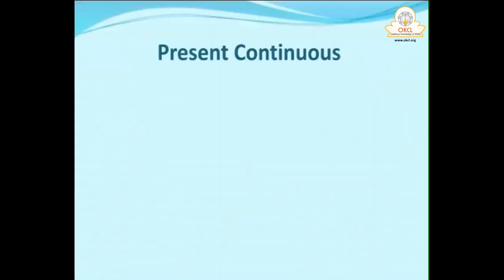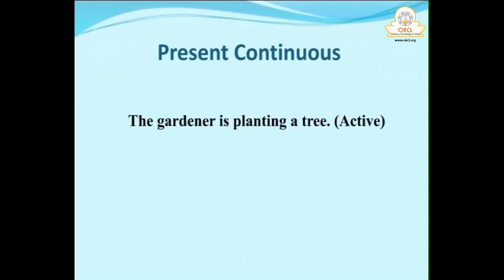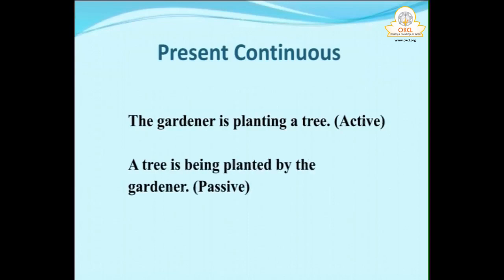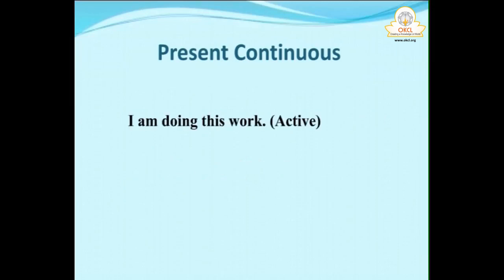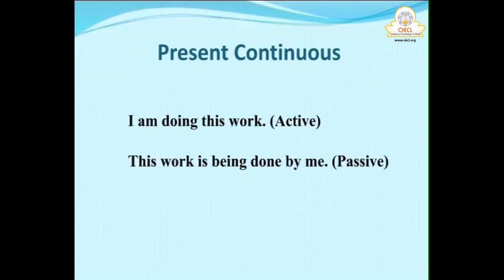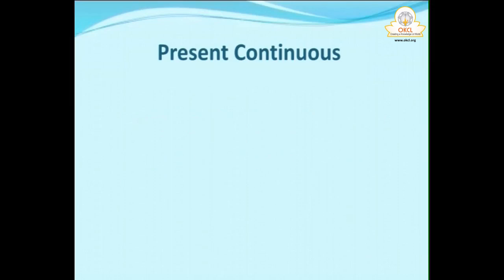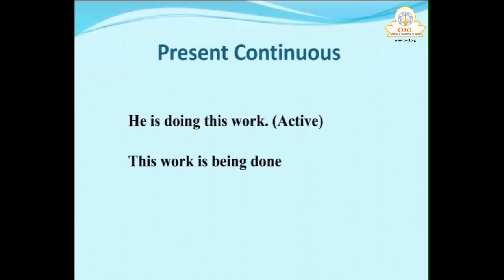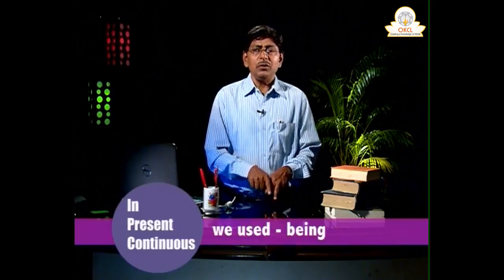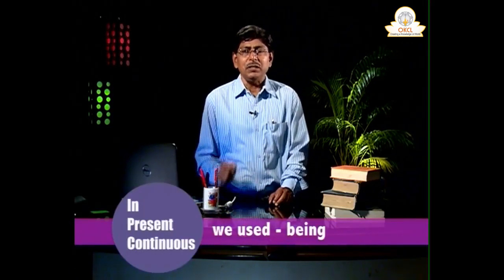And present continuous, what happens? The gardener is planting a tree. So a tree is being planted by the gardener. And if the sentence is, I am doing this work, this work is being done by me. He is doing this work, this work is being done by him. That means in present continuous, we use the word being.